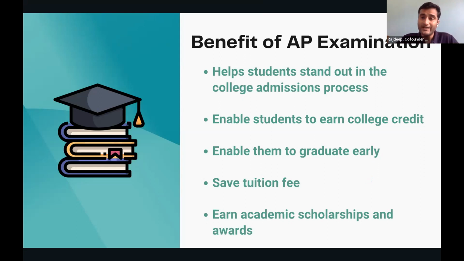Depending on when you write the AP, it also becomes very, very critical. For example, if you want to write AP purely from the college credit perspective, you can write your AP in grade 12, after you have received your admissions as well, because you're doing it for college credit, which starts in August. However, if you want to write it to strengthen your college application, then you can start as early as grade 9, grade 10, or grade 11 summer. That's when you should be doing your AP examination. Hence proper planning is required, knowing why you are writing those AP examinations.